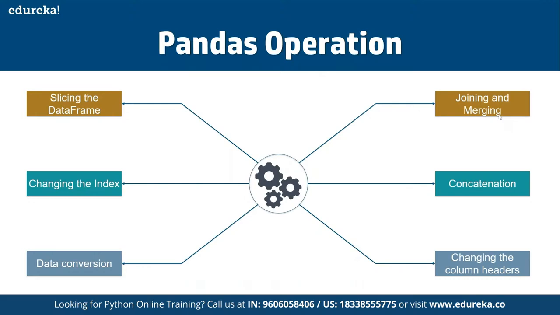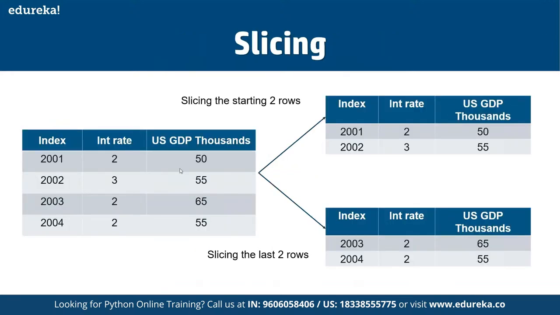We can concatenate multiple smaller data frames into a single data frame, and we can change the column headers as well. We can always do that. And if you talk about the slicing component here, we can simply slice the data into two different parts by using the pandas library. For seeing a small use case, we can create a small data frame.